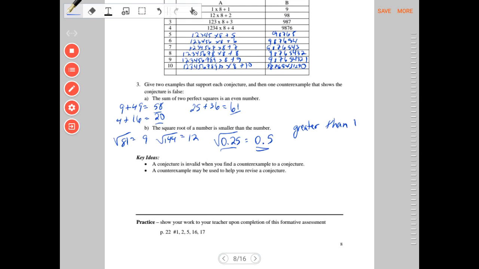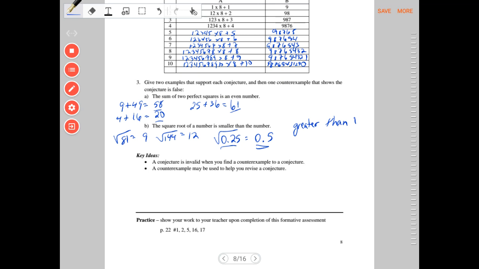Okay, great. Give these a try, page 22, 1, 2, 5, 16, and 17, and show your teacher when you're done.